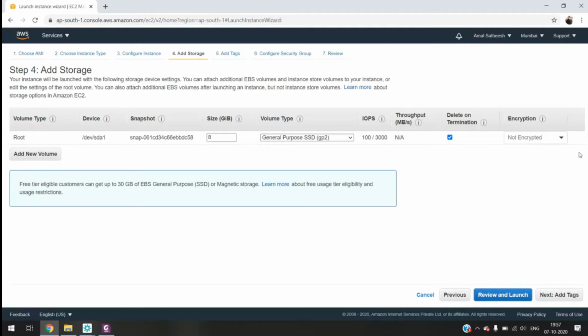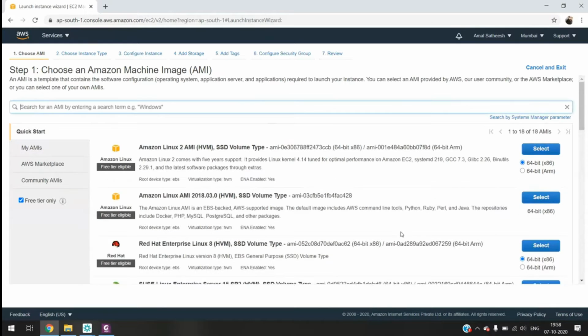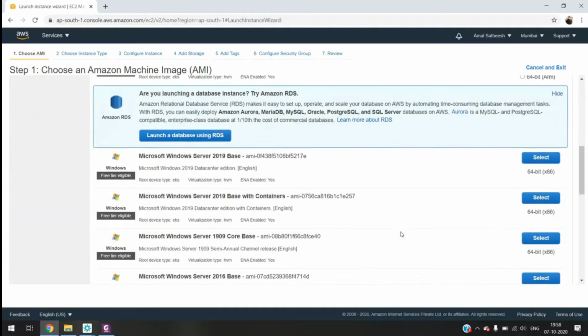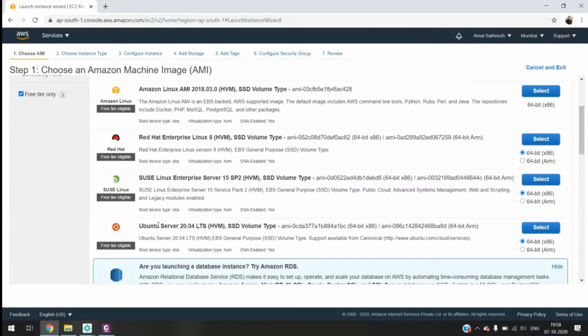See, you know about OpenStack, right? In OpenStack, we are uploading the images. In Amazon, in the first step, Amazon has the list of AMIs. So here we are not able to upload our own image. Amazon has its own images. We have to select any one image from this list. And for this course we choose Ubuntu. So it's an image.